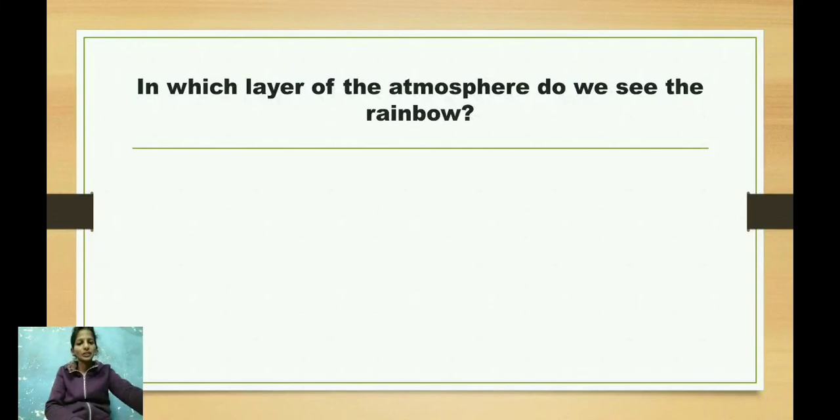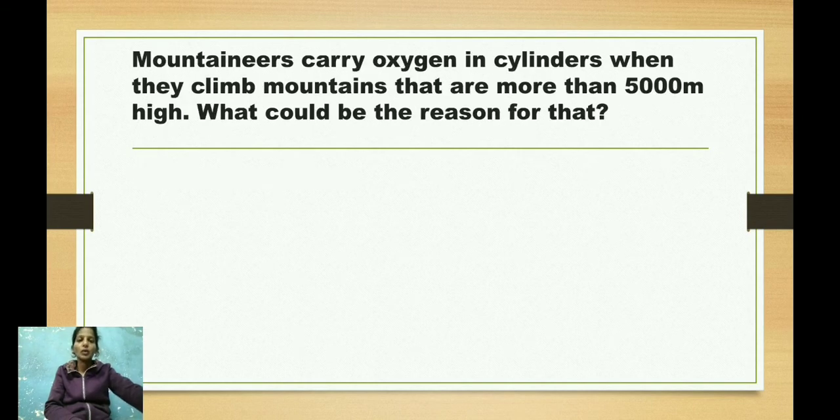There are two questions on page number 14 in your textbook. Question number first. In which layer of the atmosphere do we see the rainbow? In troposphere. Question number 2. Mountaineers carry oxygen in cylinders when they climb mountains that are more than 5,000 meters high. What could be the reason for that?